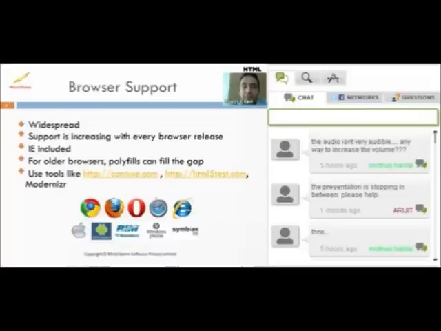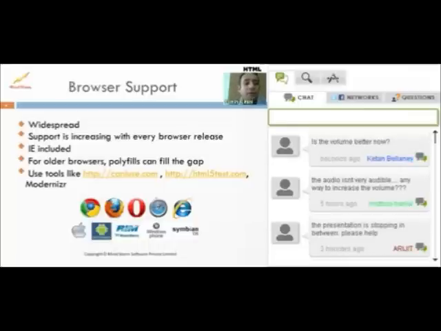Polyfills are basically JavaScript libraries, a wide variety of them are available today, and they take care of the scenario where if your browser is not supporting the HTML5 specific APIs, then it falls back onto a simpler mechanism. So from a programming or developer aspect, it's pretty much hidden from you, and you can continue to use the same API.